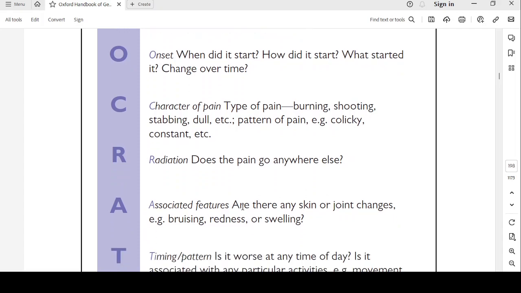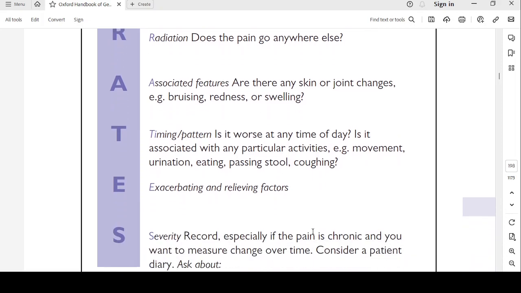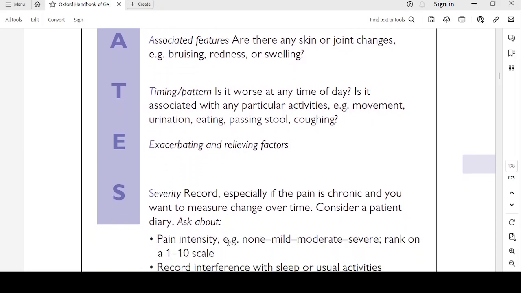A, associated features. Are there any skin or joint changes? Example, bruising, redness or swelling. T, timing or pattern. Is it worse at any time of the day? Is it associated with any particular activities? Example, movement, urination, eating, passing of stool, coughing. E, exacerbating and relieving factors. S, severity. Record, especially if the pain is chronic, you want to measure change over time.